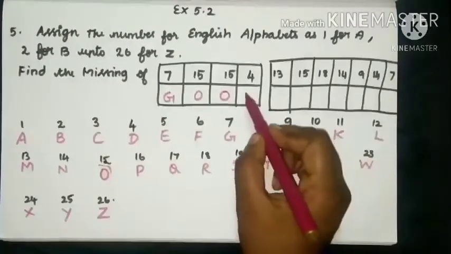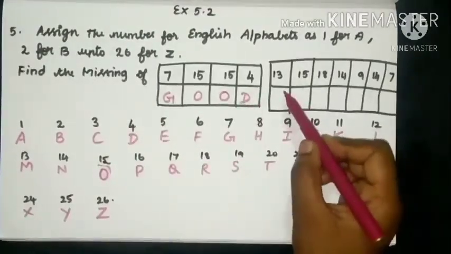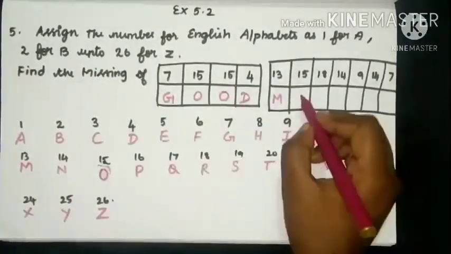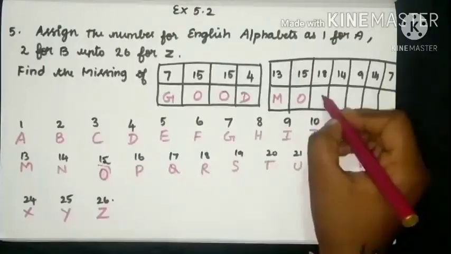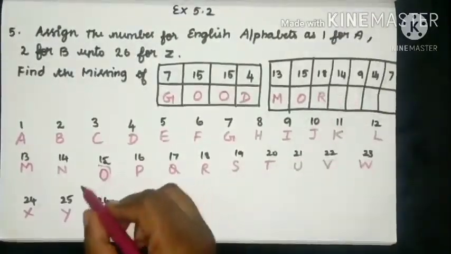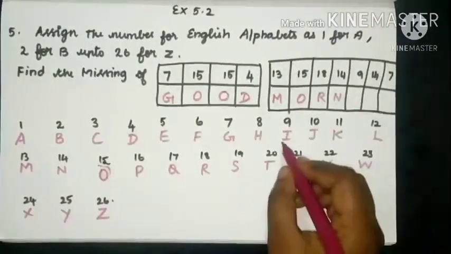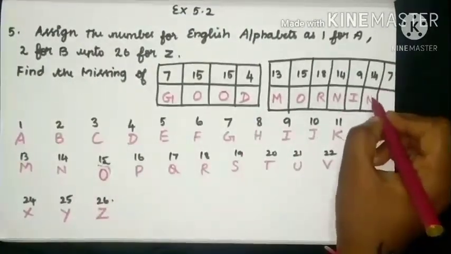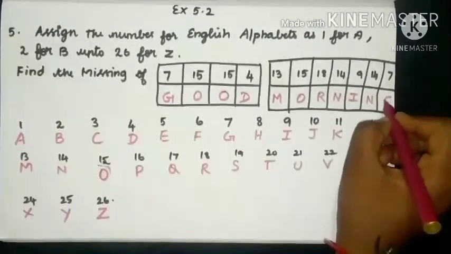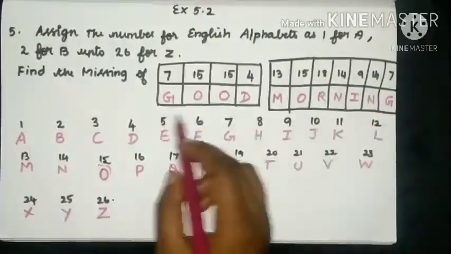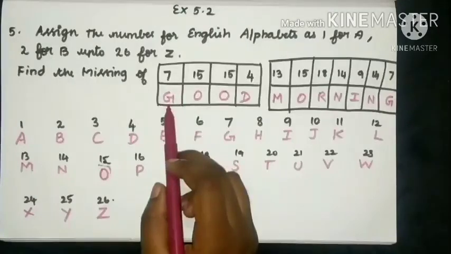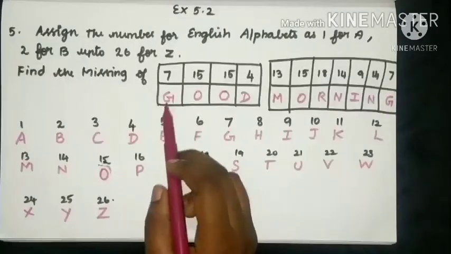Yes, D. And then 13 as M, 15 as O, 18 as R, 14 as N, 9 as I, 14 as N, and 7 as G. Here, after assigning the numbers as alphabets, you will get the answer as good morning.